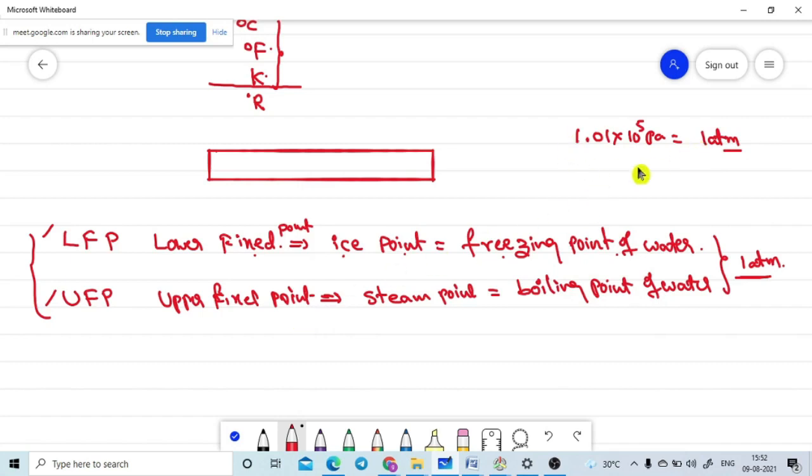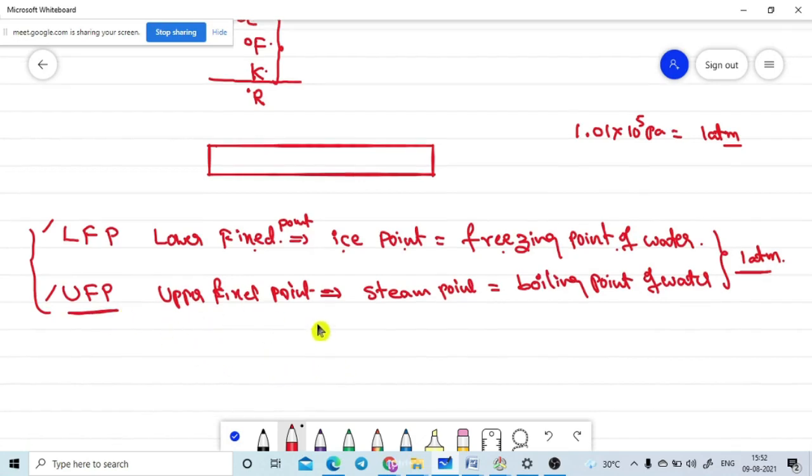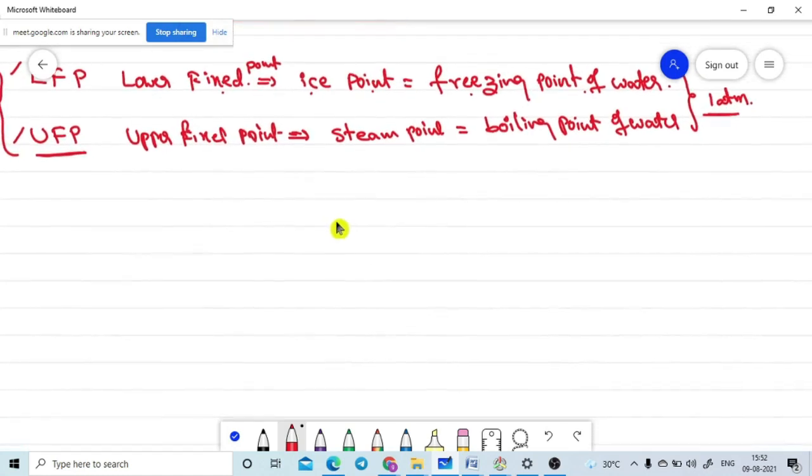So what I need to say is, these values must be considered at 1 atmosphere pressure only. If these values are taken at another pressure, they should not be considered. If you take one example at home, you are using the pressure cooker, your mummy uses the pressure cooker.